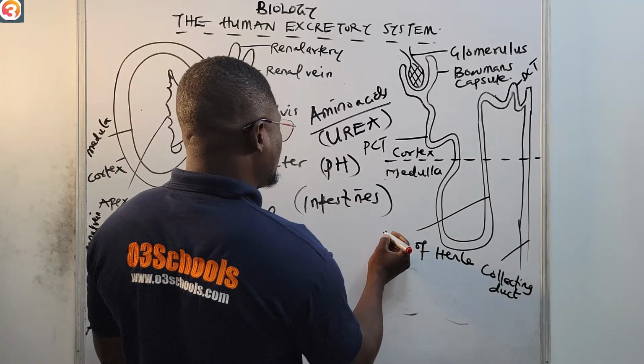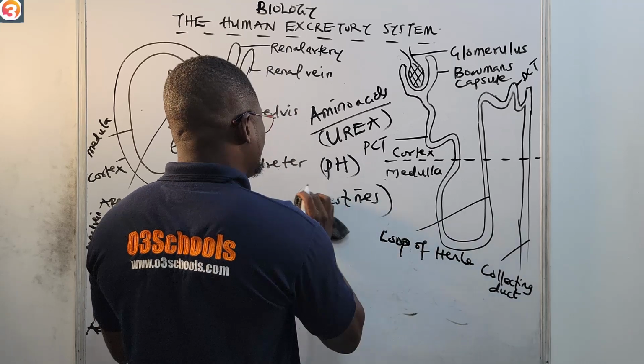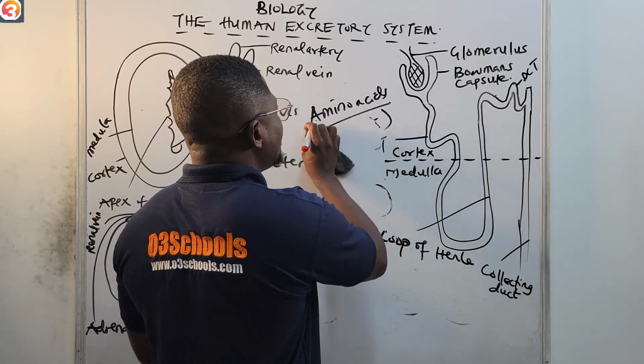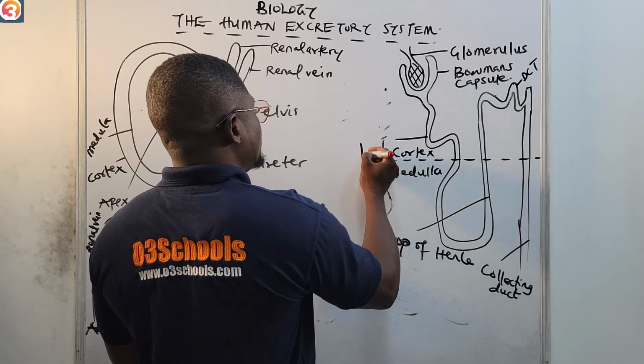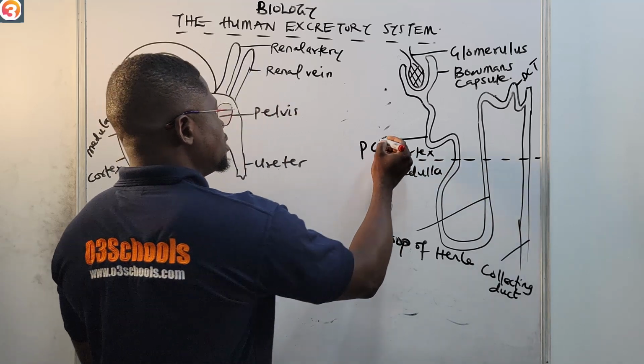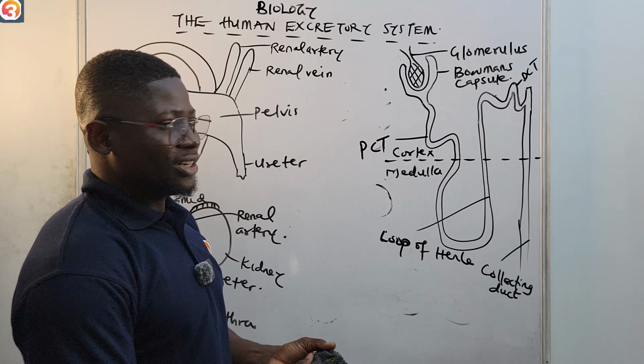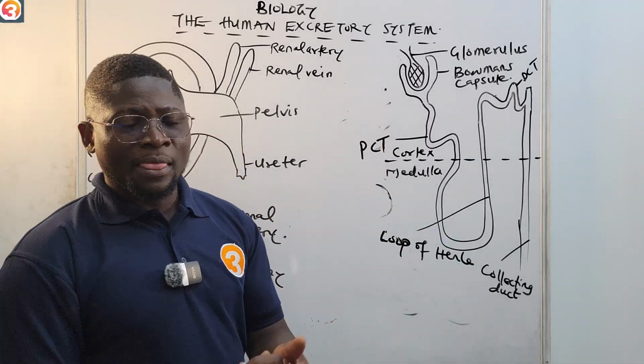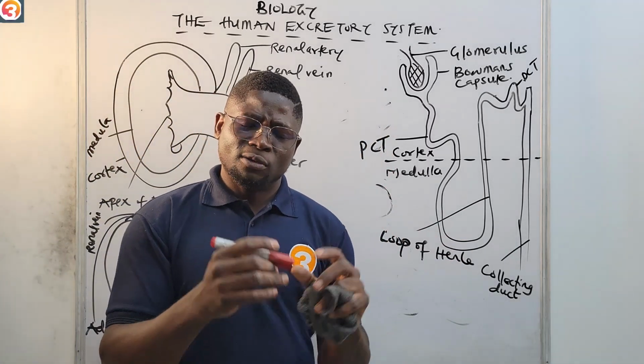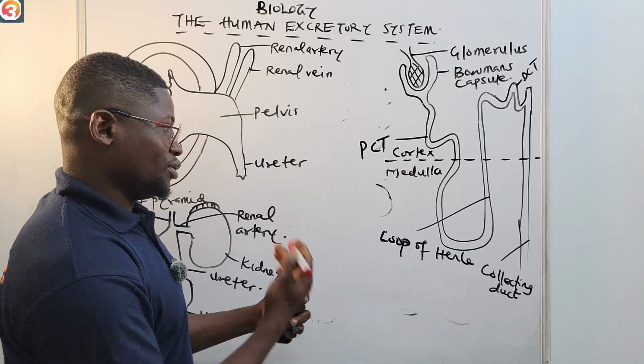Sorry, this is the loop of Henle. For birds, it is uric acid. Sorry, proximal convoluted tubule. I'm distorting our diagram. I will soon get rid of them. I just need you to be seeing them, and I need to explain some part to you so that you get it clearer. We'll soon get to using them now.